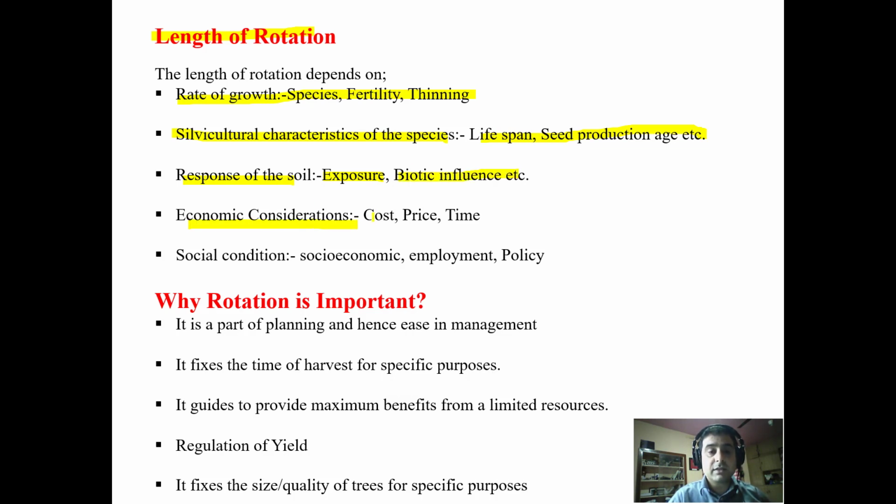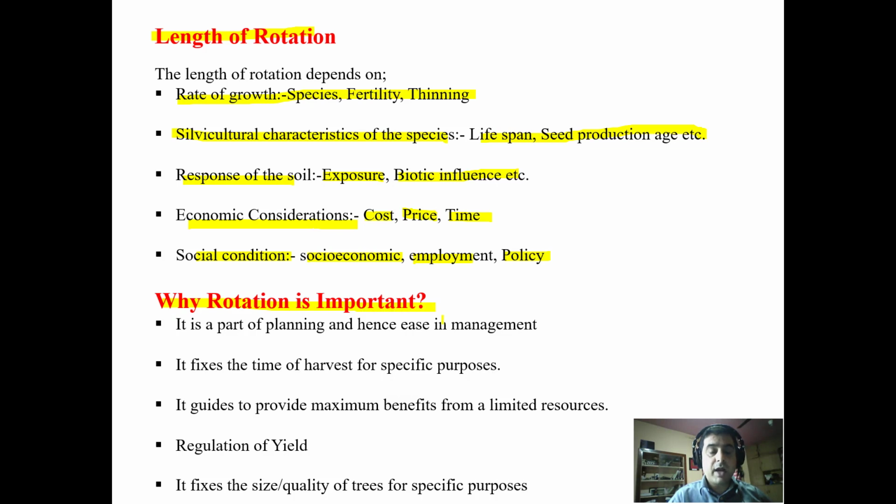Economic considerations: what is the cost you are incurring, what is the price you are getting, and what is the time of selling the produce. And social conditions, obviously you have to take care of socio-economic aspects, employment and the policy.